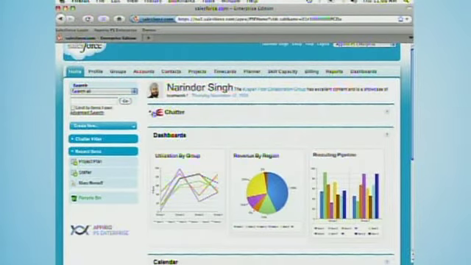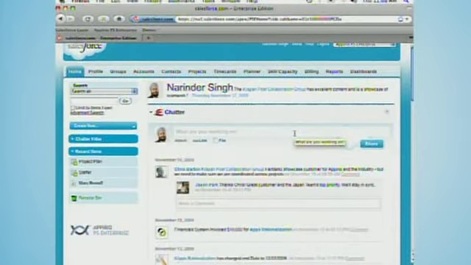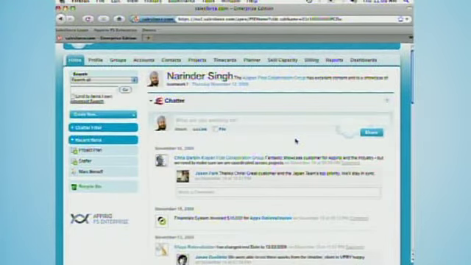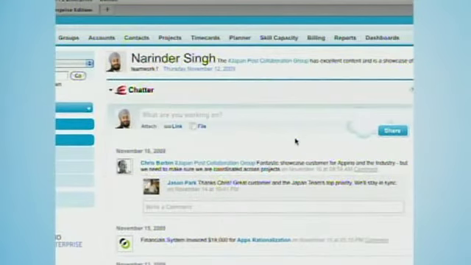Yep. So first of all, I'll walk through a couple things here. You're right. For us, utilization, how often our people are on projects, is important, as are revenue and recruiting. Talent and people is central to our organization's ability to succeed. With a single click, I'm opening up Chatter. And what you see here is we can see Chatter on a number of different things. So you can see Chris Barman, the CEO of Aperio. That's a person contributing to a conversation about Japan Post, our largest customer, who is a fantastic showcase for us in the industry. We have a people conversation going on. I'm following that conversation because I care about Japan Post. But you can see more than that.